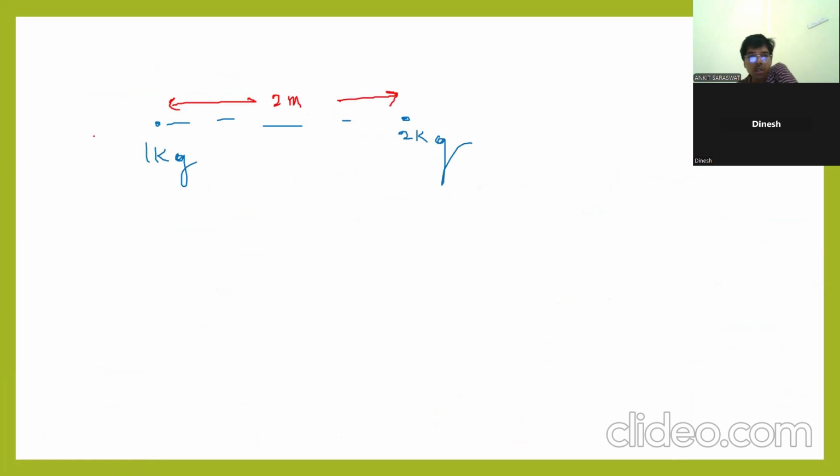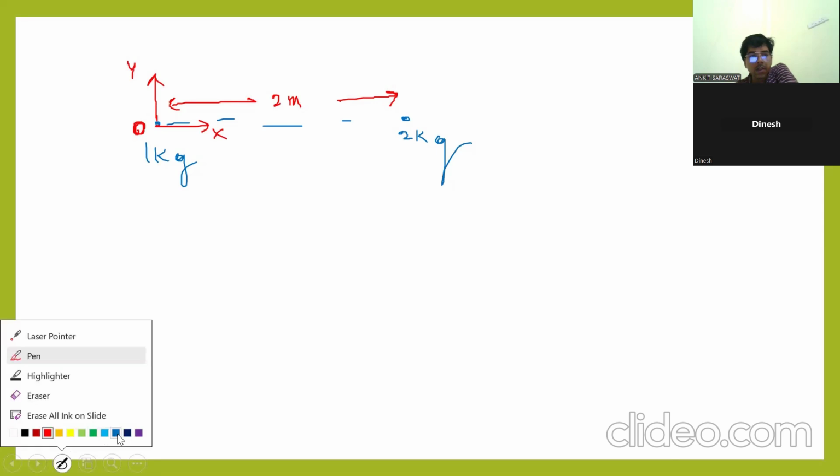Clear? My question is find the location of center of mass. So very easy. If you are taking this as a reference, x or y here. If you are taking this as your reference, x or y here.